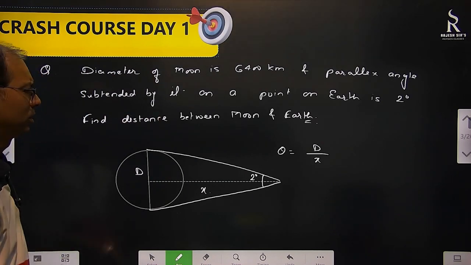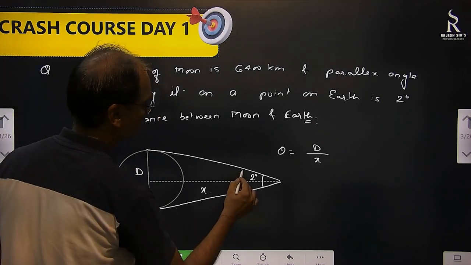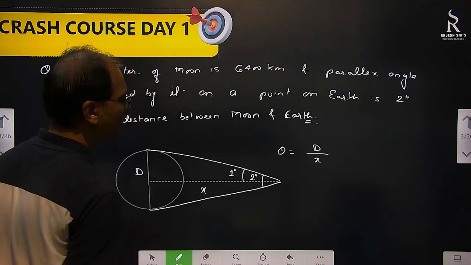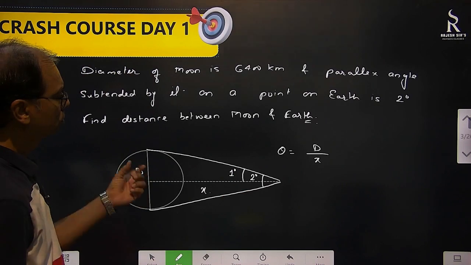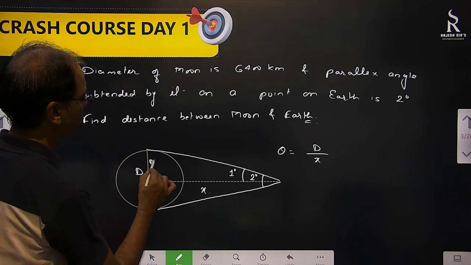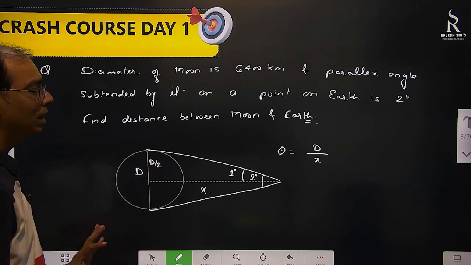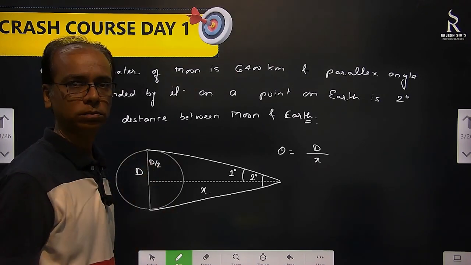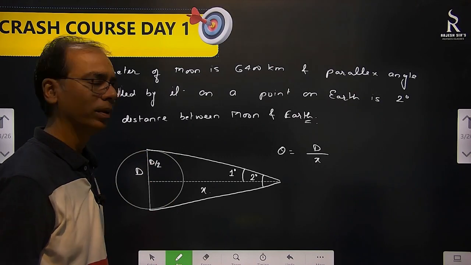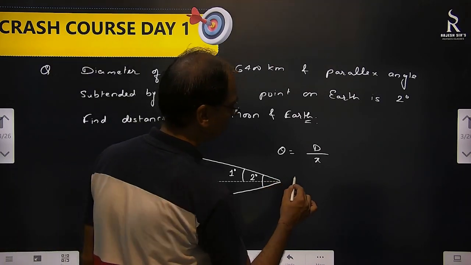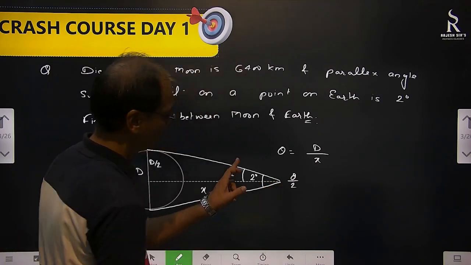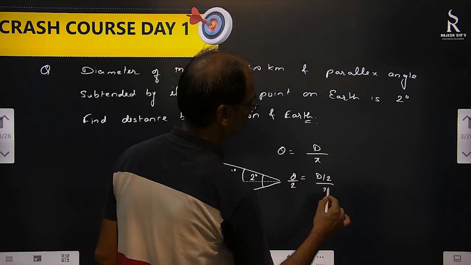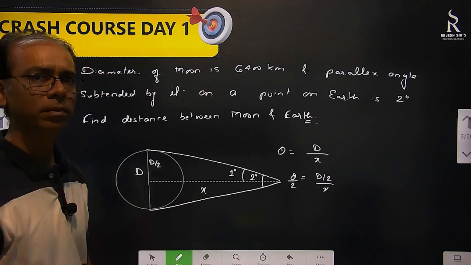Or suppose that's not clear to you, no sir, we can't use it, we will go with the triangle normally we know. Okay, no problem. Use this. 1 degree equal to d by 2. This is d by 2. And x. Tan theta I am not using. I am directly using theta because the angle is very small. Okay, it's your wish. If suppose you want to write like theta by 2, this is theta by 2 equal to d by 2 by x. The same thing, no? This and this are same.